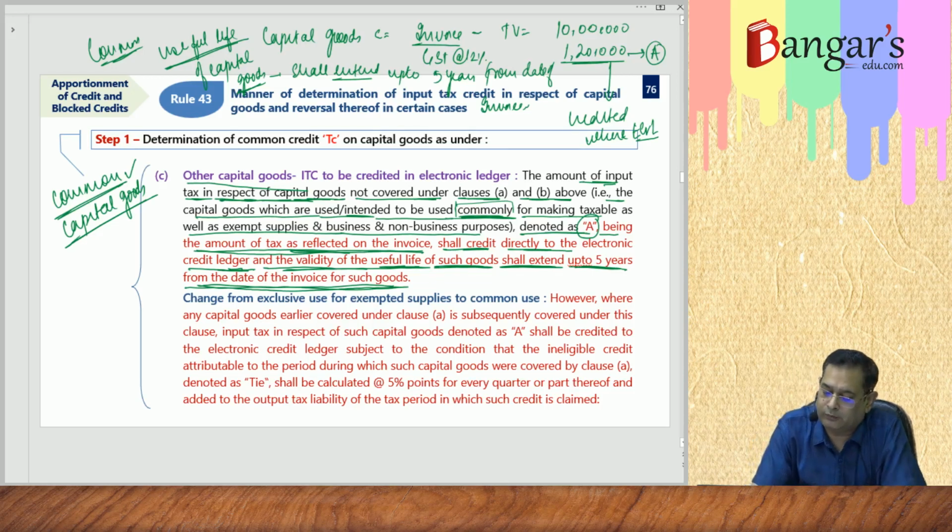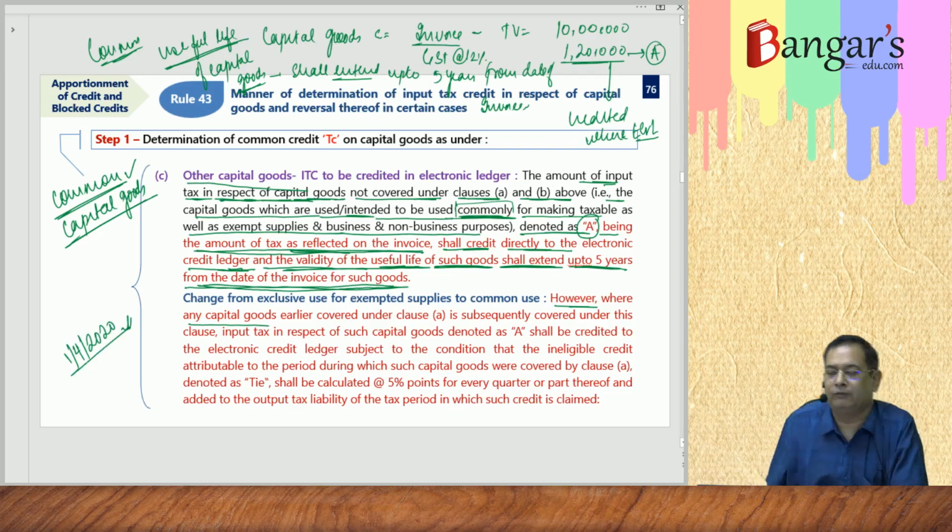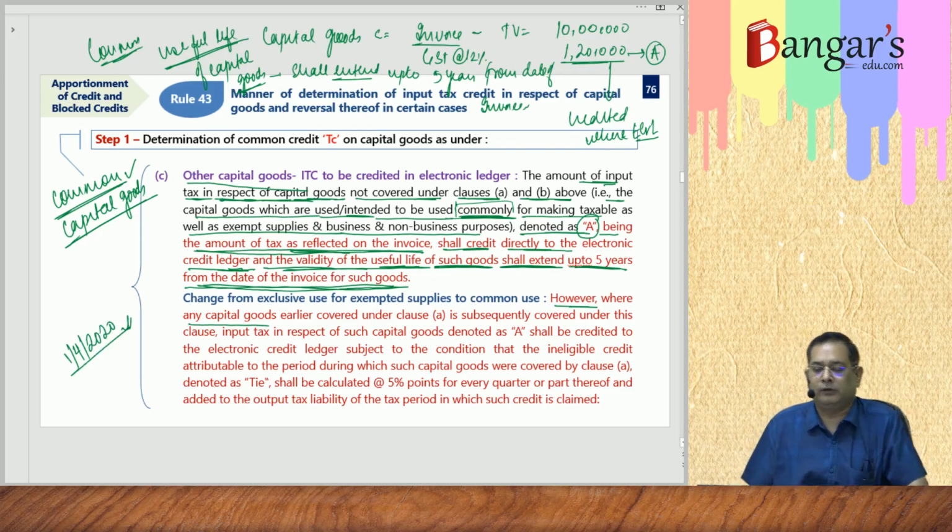Now what happens is, however, this is an amendment that has been made with effect from 1/4/2020. Remember the same.